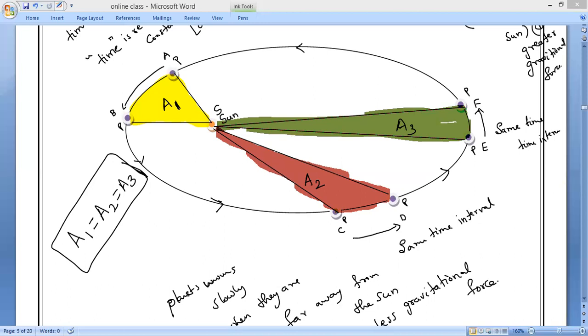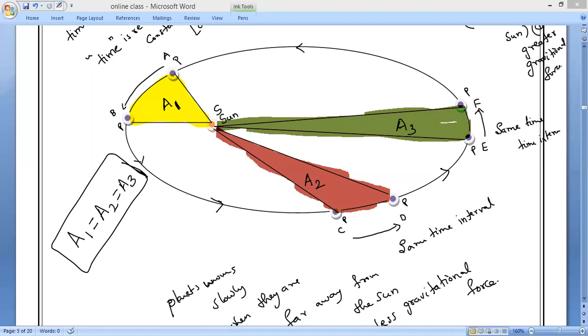Consider a planet revolving around the sun in its elliptical orbit. Consider the positions of the planet at equal intervals of time.